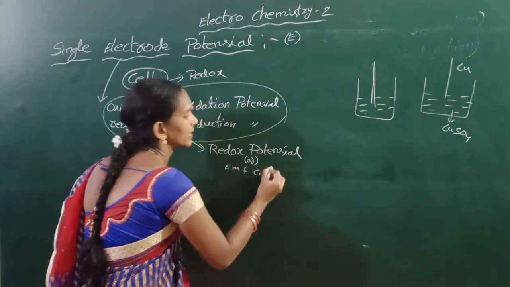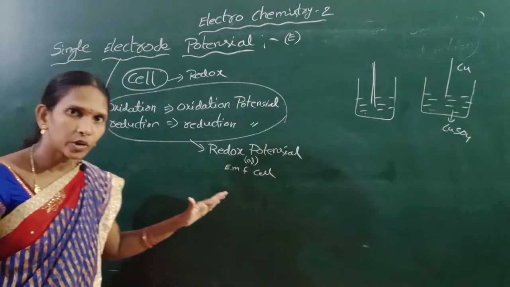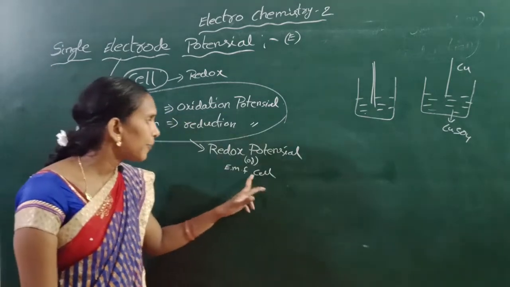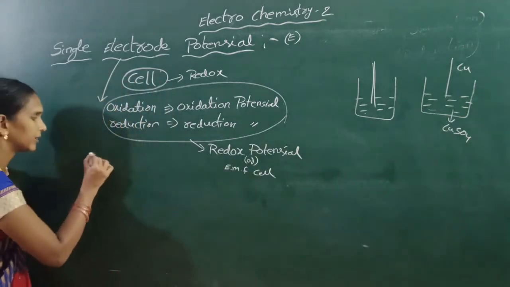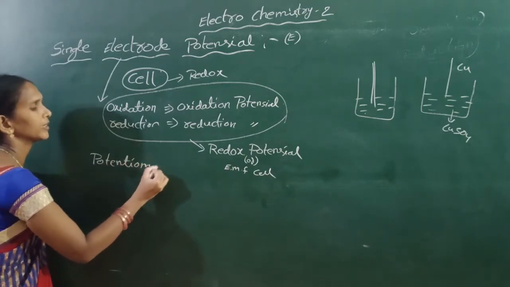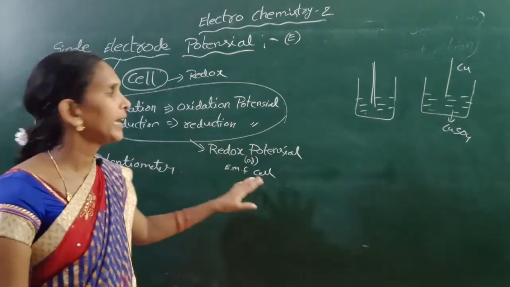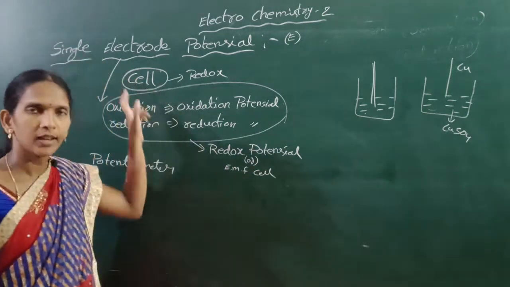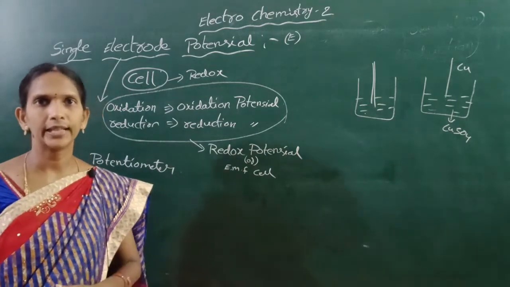To calculate the EMF of the cell, we can use a potentiometer.